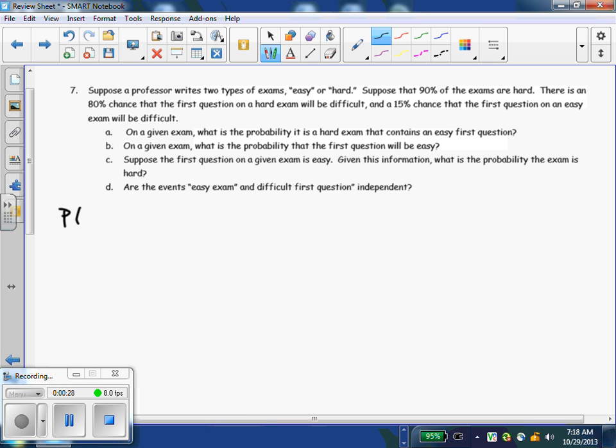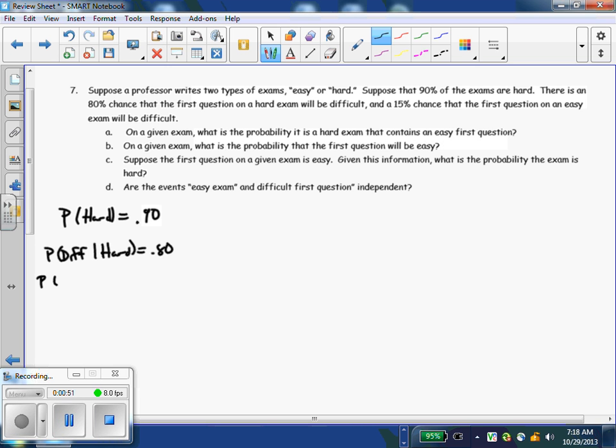So, 90%. So the probability we get a hard exam is 0.90. 80% chance the first question on a hard exam, so if you look at that, the probability of a difficult question, given that it's a hard exam, is 0.80.